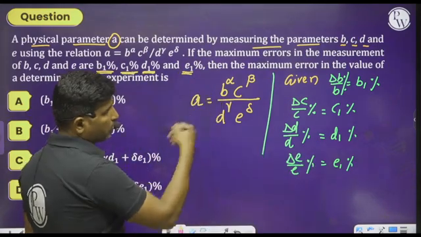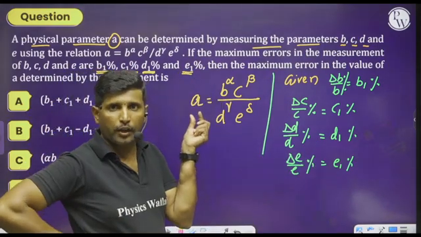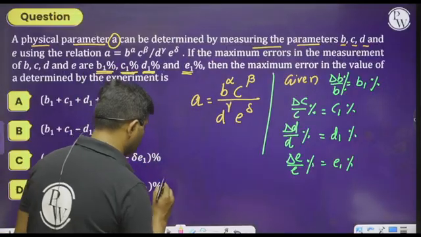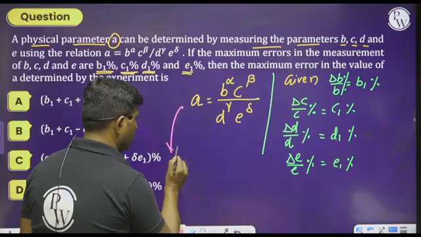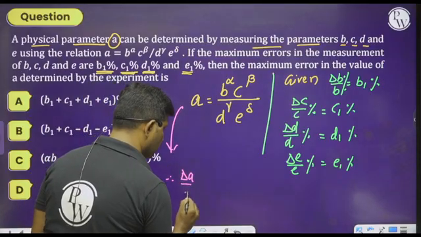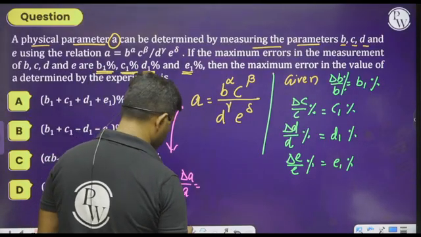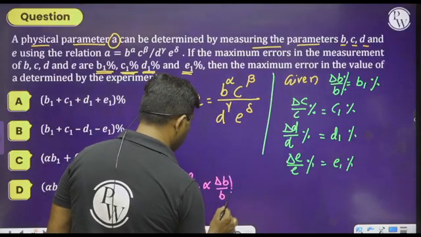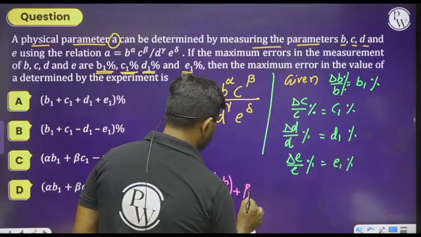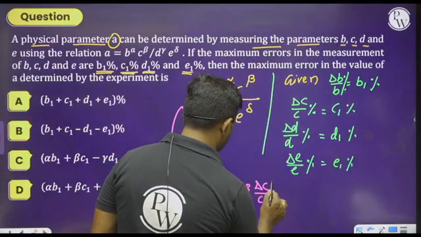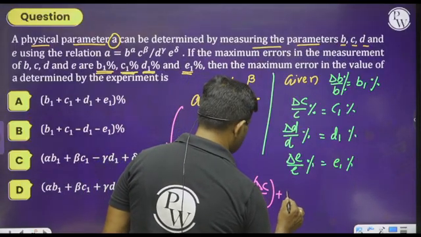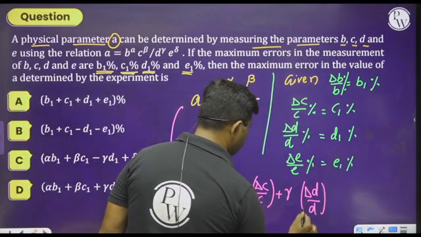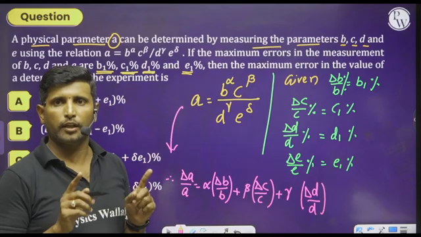Please observe this. A is a physical quantity which is expressed in the exponential form. Therefore, we know that delta A by A can be written as alpha into delta B by B plus beta into delta C by C, okay, plus gamma into delta D by D. As I said, errors are always added.